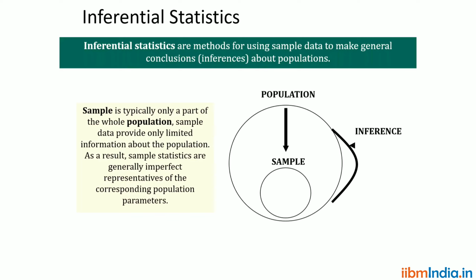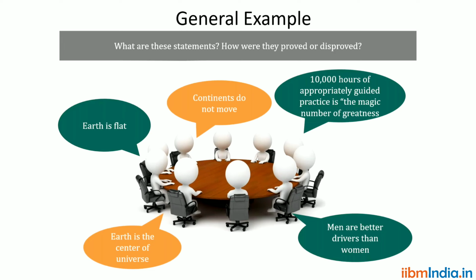That means taking a small sample and drawing the conclusion for the entire population is inferential statistics.